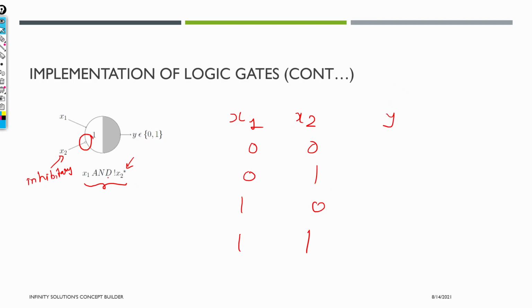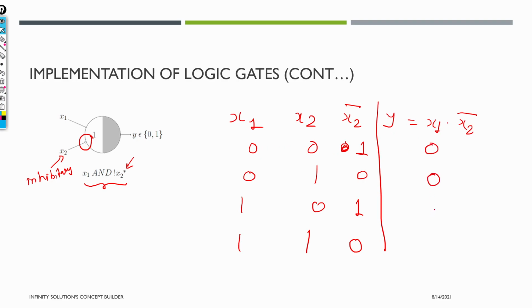What we are doing is an AND operation, no doubt, but with the complement of x2. Let me write the complement of x2 here: it will be 1 0 1 0. Let's do the AND of x1 and the complement of x2. What we'll get is 0, 0, 1, and 0. You can clearly see that whenever our x2, the inhibitory input here, is 1, irrespective of x1, whether it is 1 or 0, it doesn't matter, we'll get the output as 0.